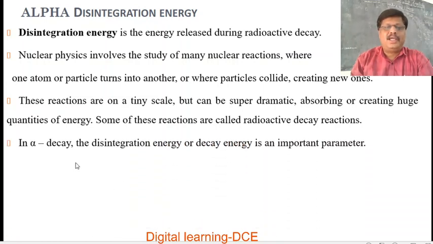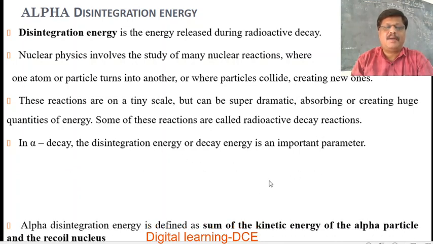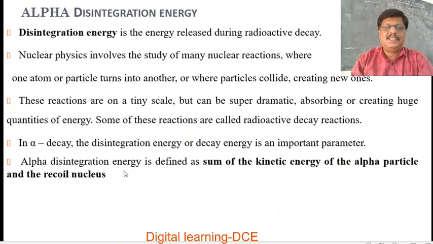In alpha decay, the disintegration energy or decay energy is an important parameter. Alpha disintegration energy is defined as the sum of the kinetic energy of the alpha particle and the recoil nucleus. This is a very important definition.